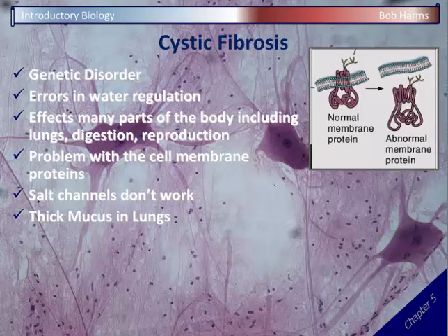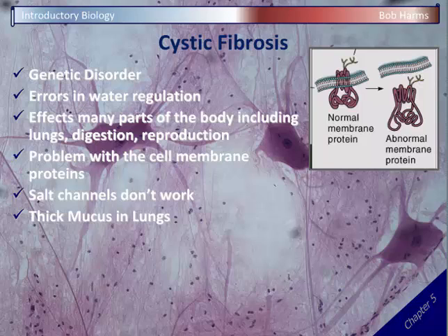So with the respiratory tract, for example, the mucus in the lungs is very thick. Normally we all have watery mucus in our lungs, not too nice to think about, but that's the way it is. And if we have a cold or you're sick, you breathe in some contaminant, you cough and you sneeze and you hack and you get it out. But someone with cystic fibrosis, their mucus is so thick and heavy that it can't be moved up and out. And so the lungs being warm and wet and dark is a good place for bacteria to grow. And so there is a lot of pneumonia or other respiratory infections associated with cystic fibrosis.